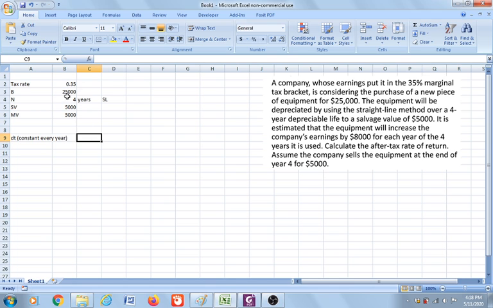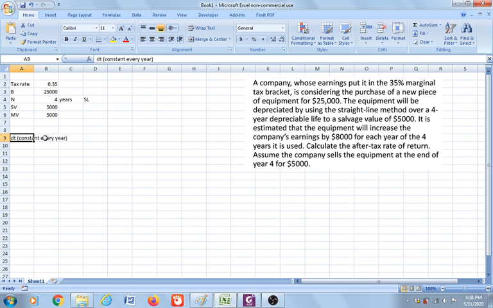Based on what we learned from the previous video, dt for the straight line method is just the basis minus the salvage value over the number of periods. So that is $5,000, the depreciation charge for the equipment every year.